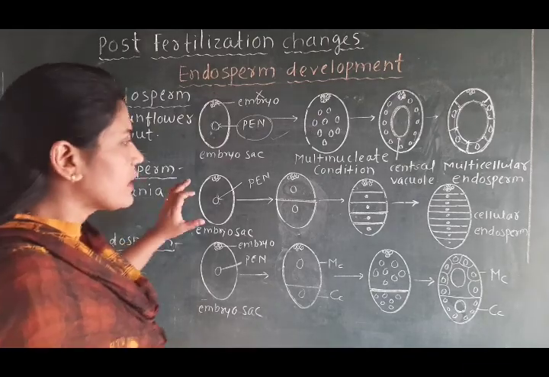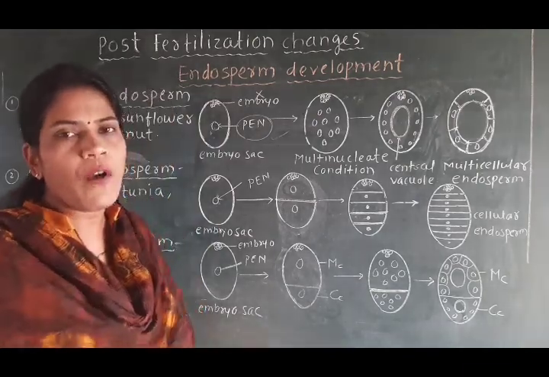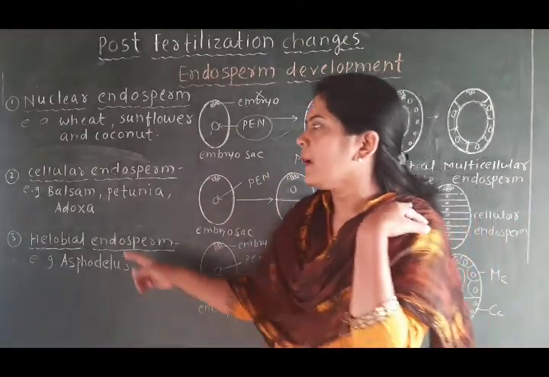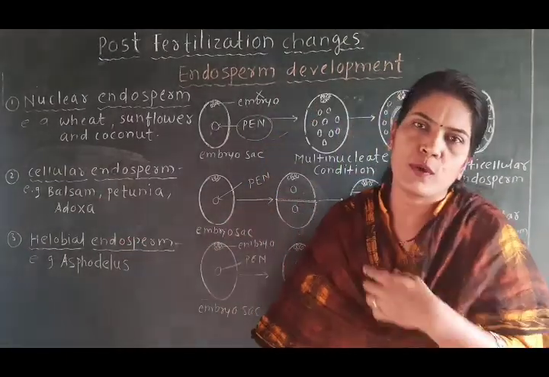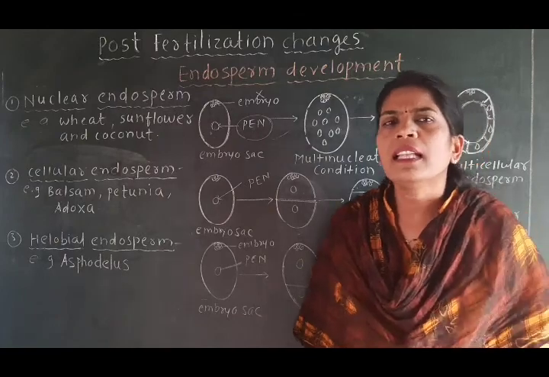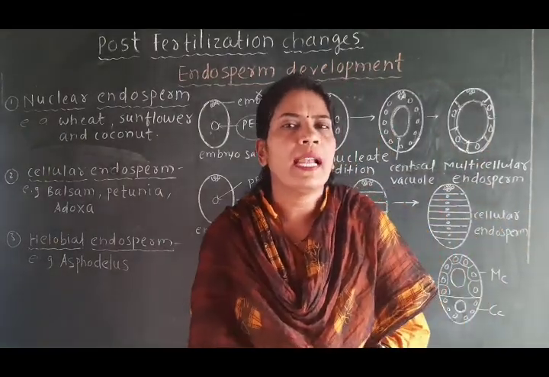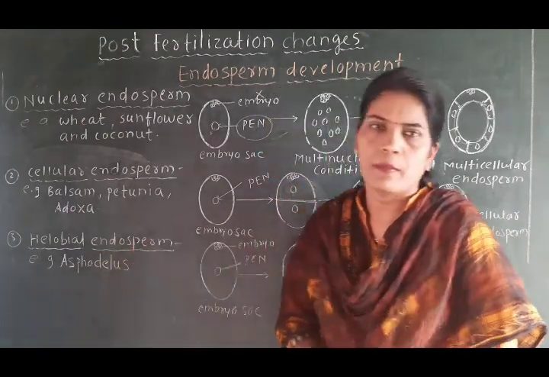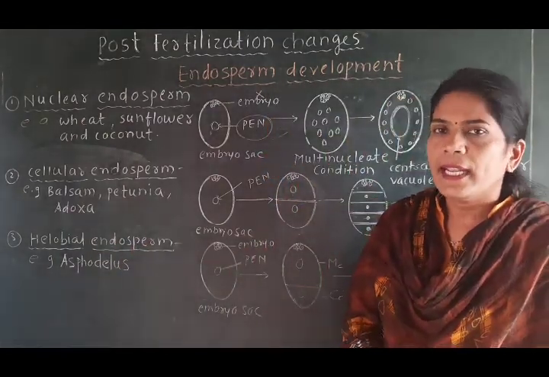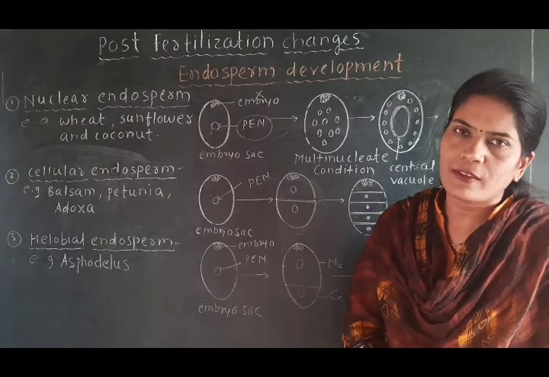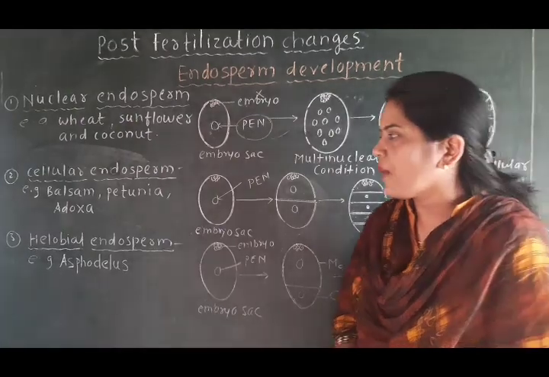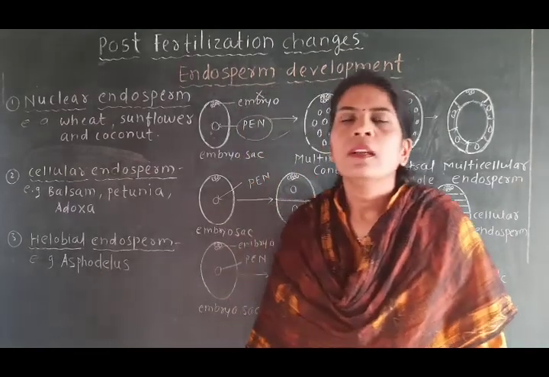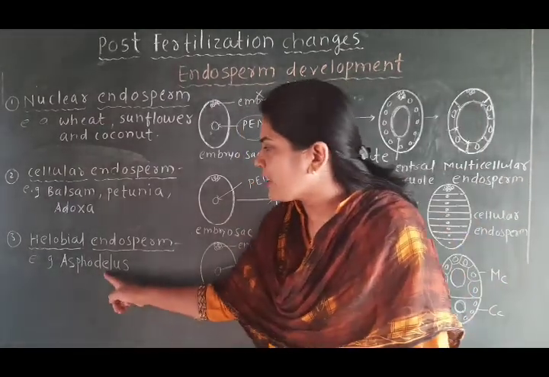And such type of development is found in some uncommon examples. We have to keep in mind balsam, petunia and adoxa. Now the last type of endosperm development is the helobial endosperm. An example of that endosperm development is found in the plant named Asphodelus.